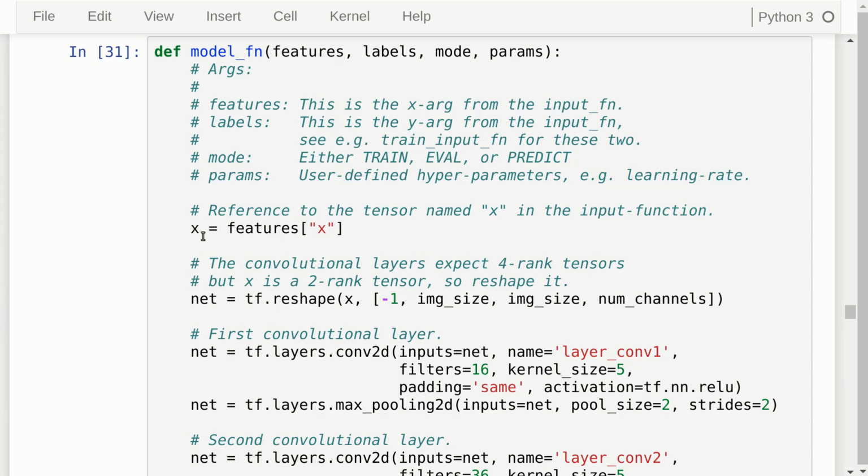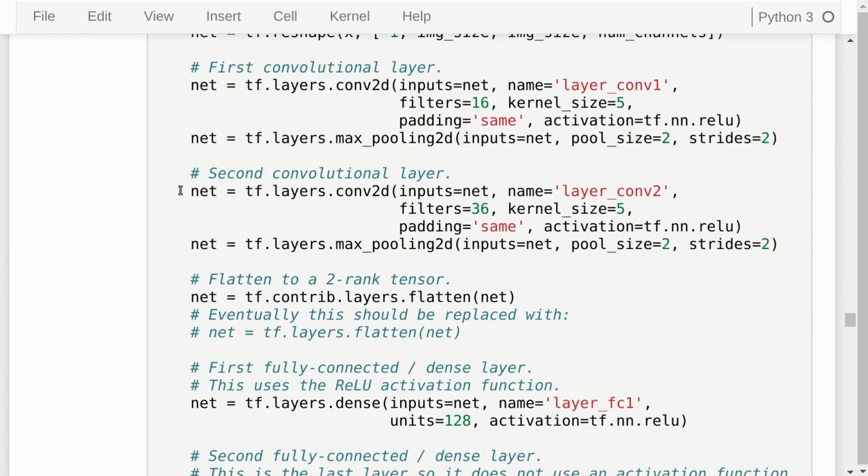So first we need to get out the feature with the name X, and I just make another variable, also call it X. This is a 2-rank tensor, and when we have convolutional layers, we need to reshape it so it's a 4-rank tensor. So they are images with width, height, number of channels, and then the batch number here. And then we create the first convolutional layer with max pooling, and you should see tutorial 2 and 3 probably for more details on how this works and what it all means. And then we can create the second convolutional layer, and then we will flatten it to a 2-rank tensor.